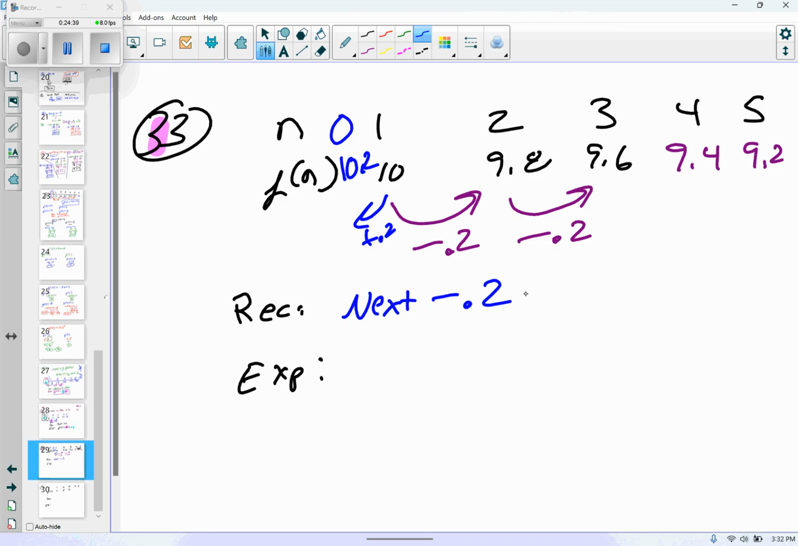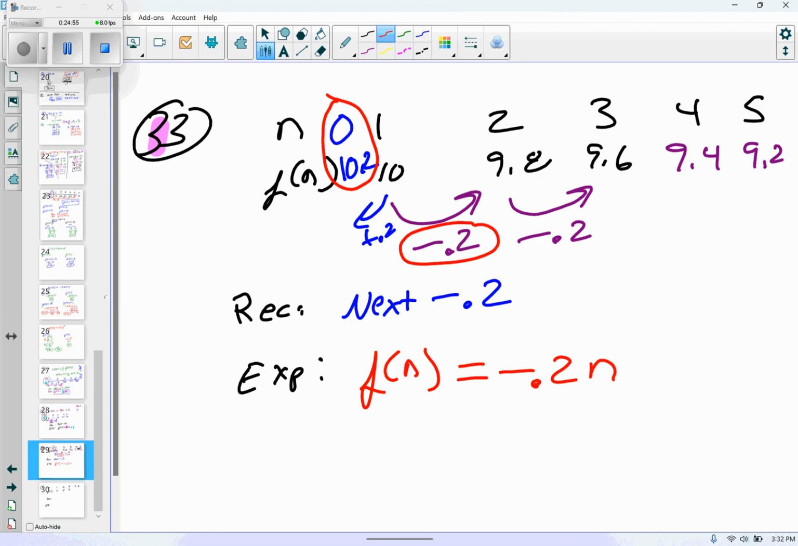My explicit, because this is arithmetic, and I know I have the 0 term, which is fantastic, I'm going to do f at n, and this is arithmetic, so it's going to be negative 0.2 times n plus 10.2. There it is. It's done.